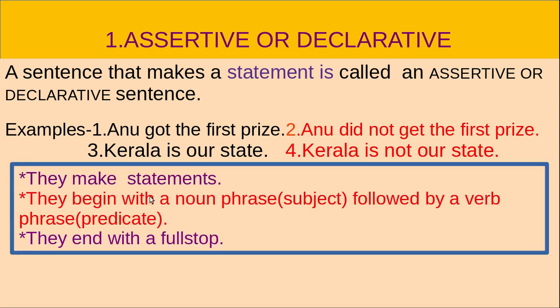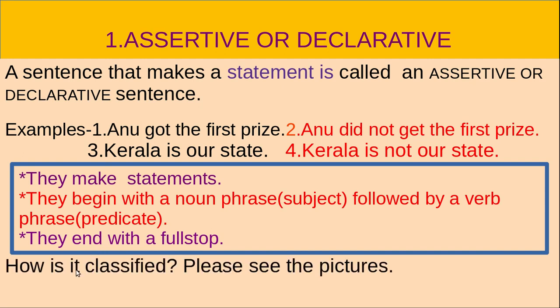Now, how can we identify them? They make statements. They begin with a noun phrase, that is subject, followed by a verb phrase, that's the predicate. They end with a full stop. Now, how is it classified? We have discussed it once, but let us brush up on it. Please see the pictures.